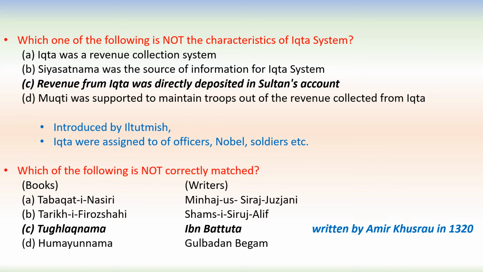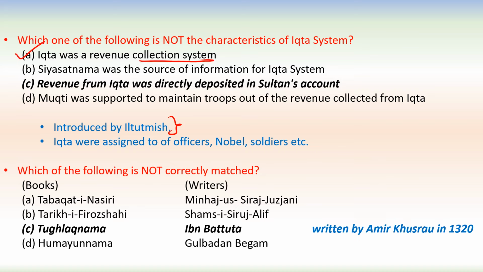Next question. Which one of the following is not a characteristic of the Iqta system? The Iqta system was introduced by Iltutmish. So it was a kind of jagir assigned to the officers, nobles, soldiers, etc. Now we'll see which one is not correct. First, Iqta was a revenue collection system.